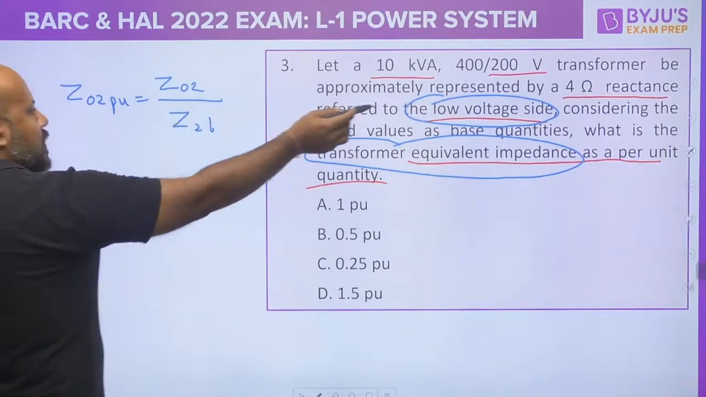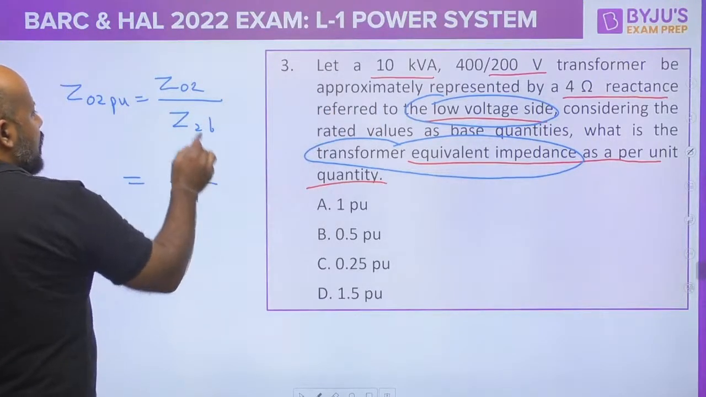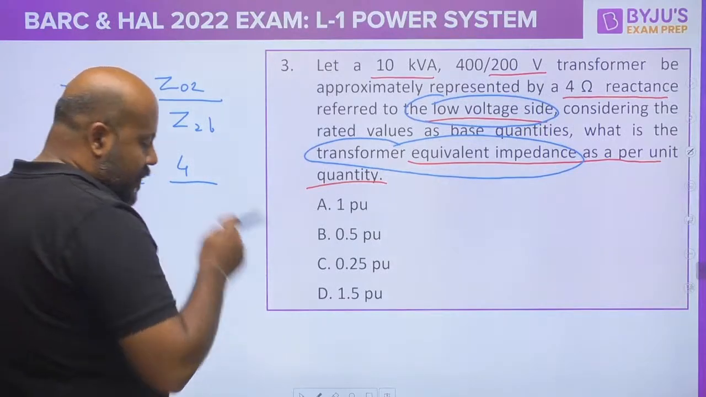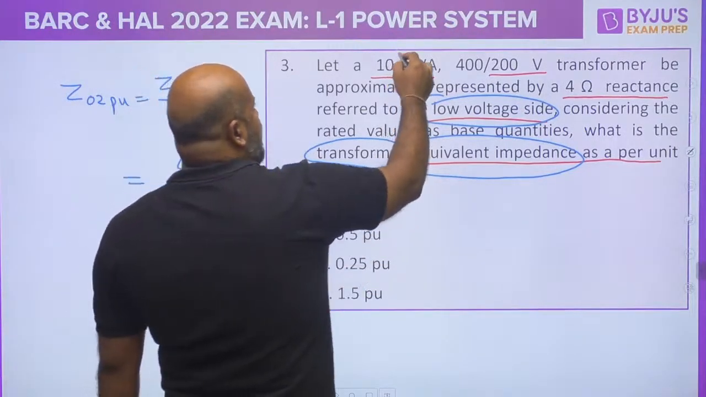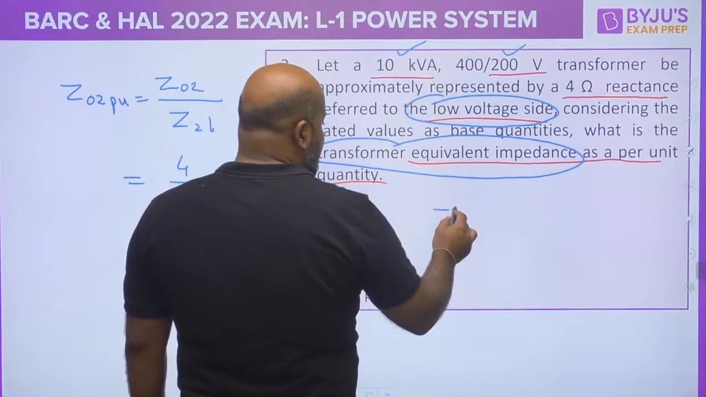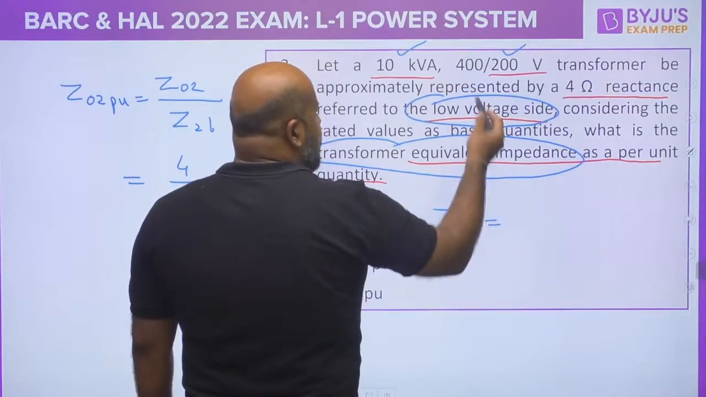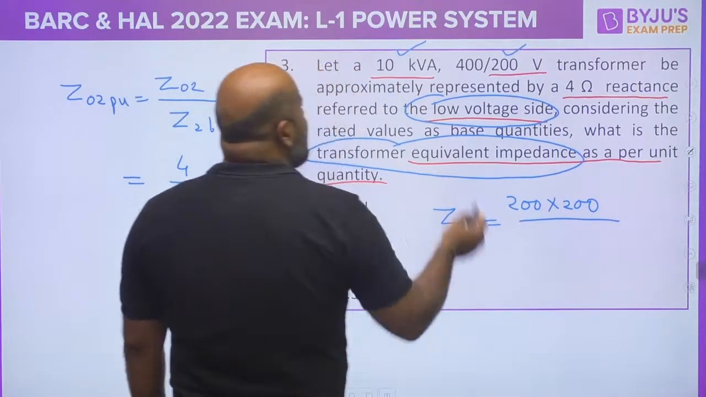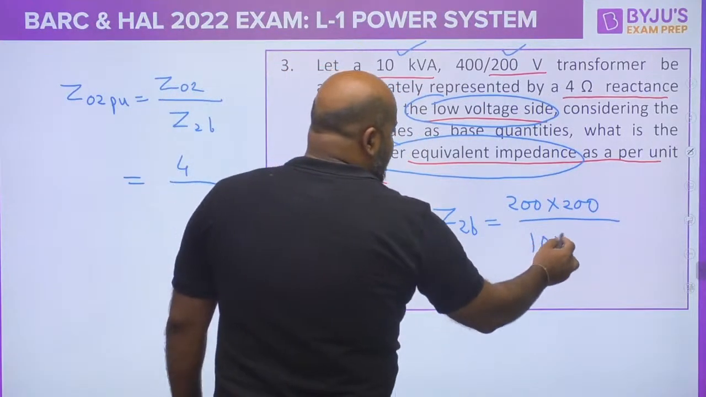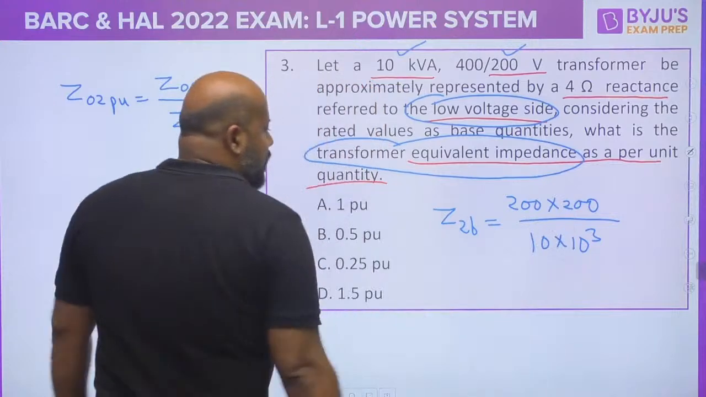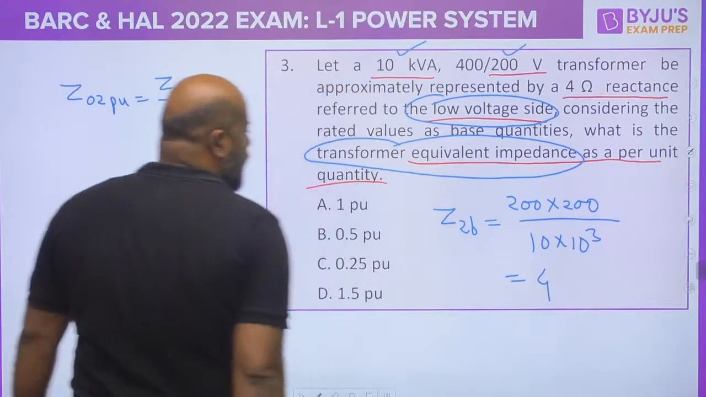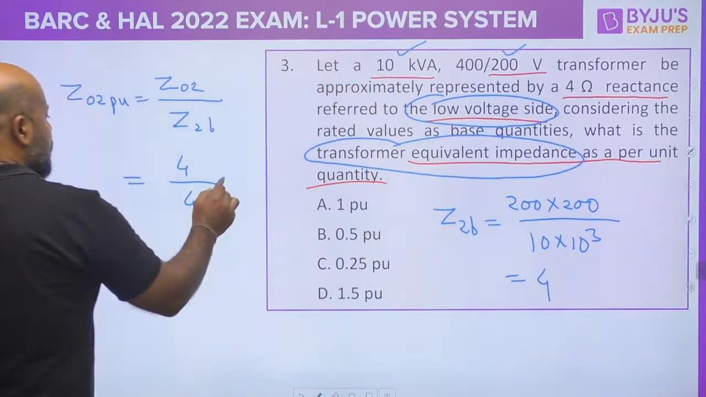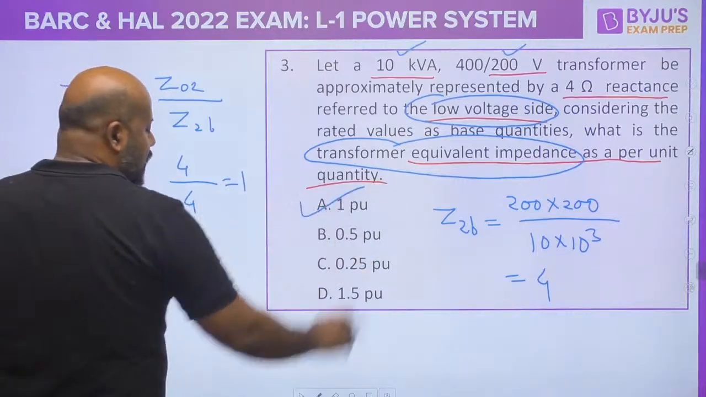Now what is Z02? It is given as 4 ohms. What is Z2B? Can you write the base impedance for the secondary side if power and voltage are given? Yes. Z2B you can write as voltage square, that is 200 into 200, divided by power, that is 10 kVA. If you solve this you will again get 4 ohms. So it is 4 by 4. The answer is 1 per unit. A is the correct option.